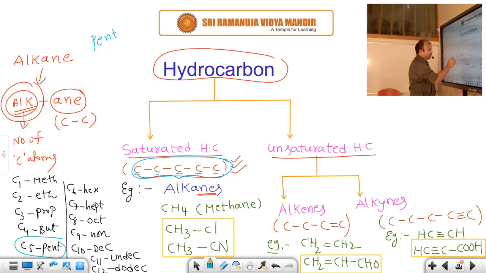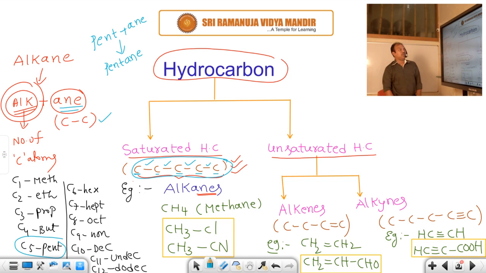Here observe that in saturated hydrocarbons, single bonds are there between the carbons. Carbon single bonds are there in the chain. We call this ane. So pent plus ane. This name is pent plus ane. We simply call it pentane. So this is pentane.